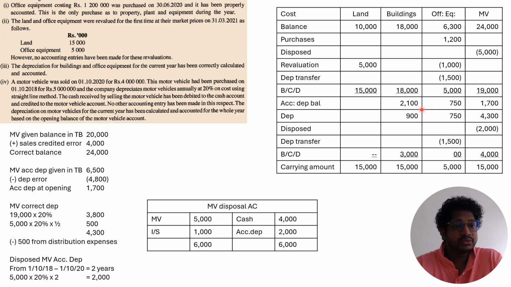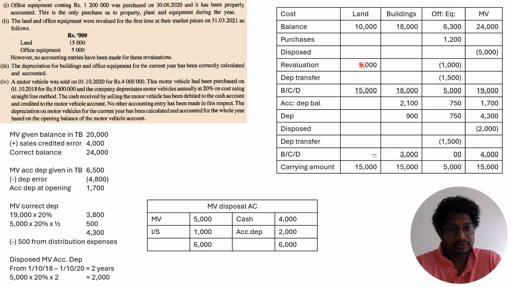But before that, we will do a revaluation for the land and office equipment. So land, you are revaluing for 15,000, right? The land opening value is given as 10,000 and you are revaluing the land for 15,000, which means that there is a revaluation surplus of 5,000, right?